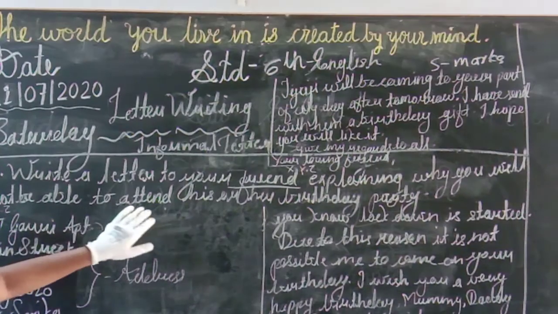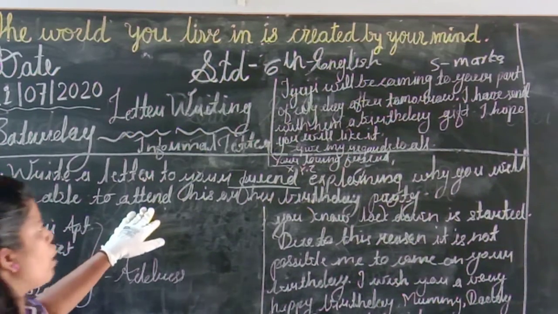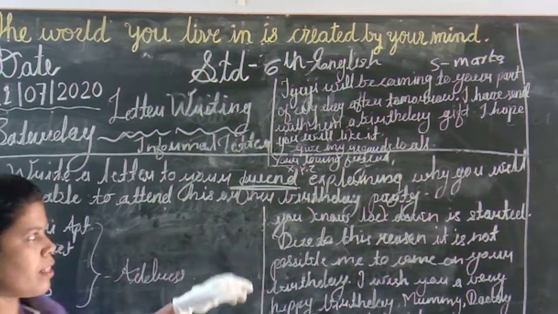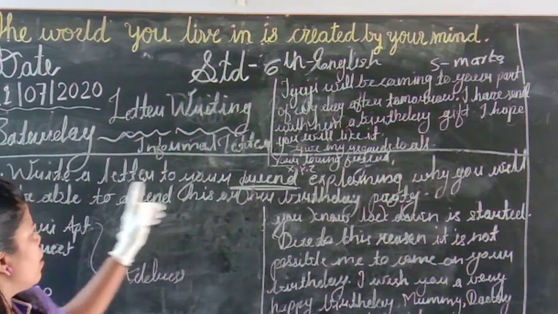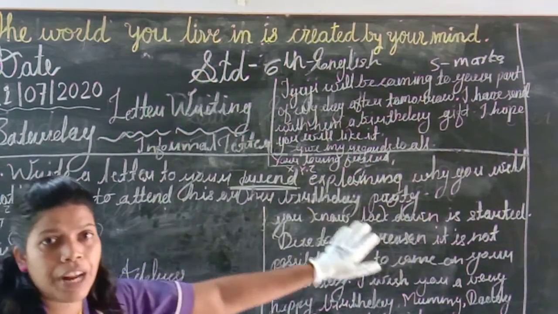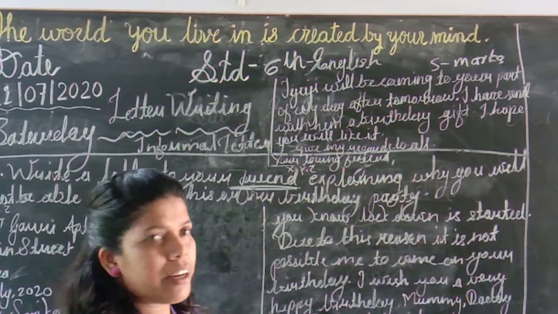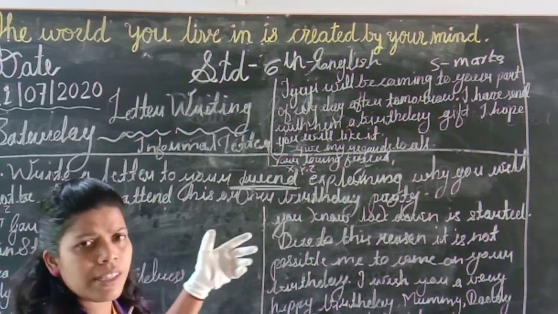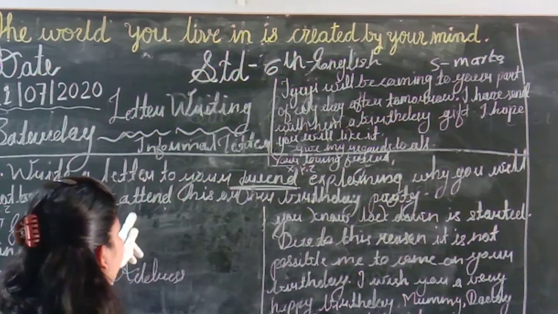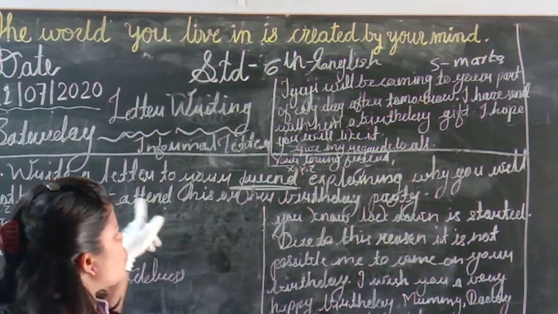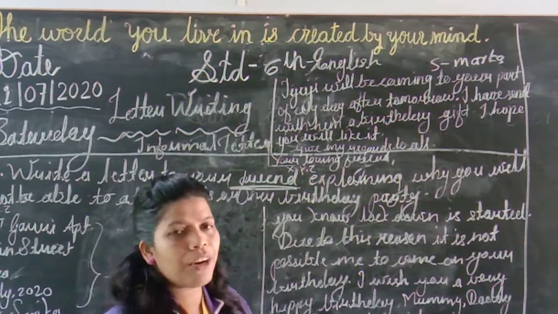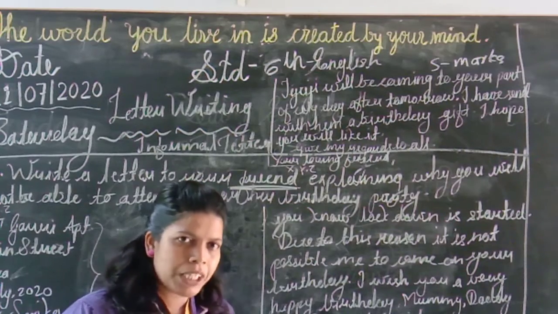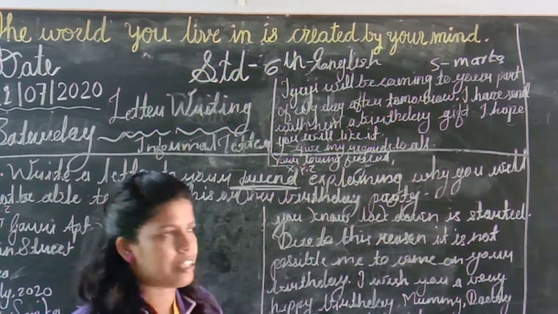Now, the question, you understand. Firstly, you have to understand to whom we are writing this letter. Write a letter to your friend. So, to whom are we writing the letter? Friend. And why? What is the reason to write a letter? The reason is that we are not able to attend his birthday party. That is the reason. On that basis, you have to write your letter.